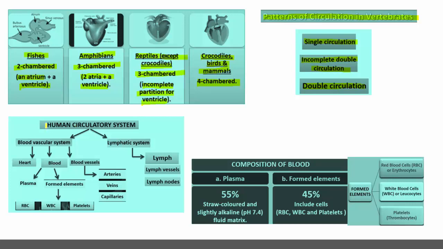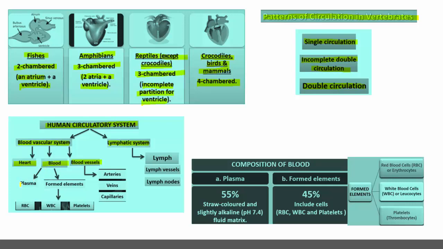Moving to the parts of the human circulatory system, it consists of the blood vascular system and lymphatic system because the human body consists of two fluids. One is blood and another is lymph. The blood vascular system is represented by the heart, the pumping organ, blood, the fluid tissue, and blood vessels. These are the structures through which the blood circulates within the body.